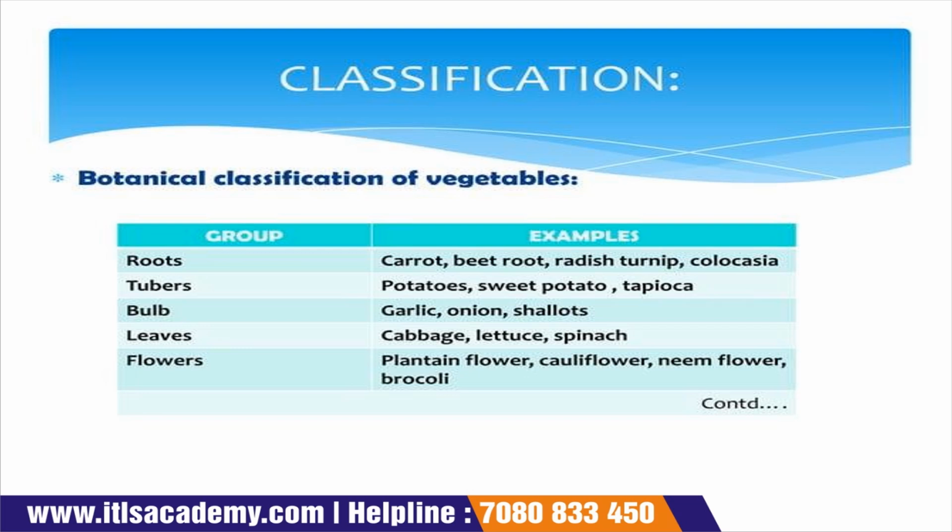Here, just a quick revision. It is classified into root, tubers, bulbs, leaves, and flowers, and the examples are also there. Carrot, beetroot, and radish are examples of the root. Potato and sweet potato are examples of tubers. Garlic and onion are examples of the bulb. Cabbage, lettuce, and spinach are examples of the leaves, and plantain flower, cauliflower, neem flower, and broccoli are examples of the flowers.